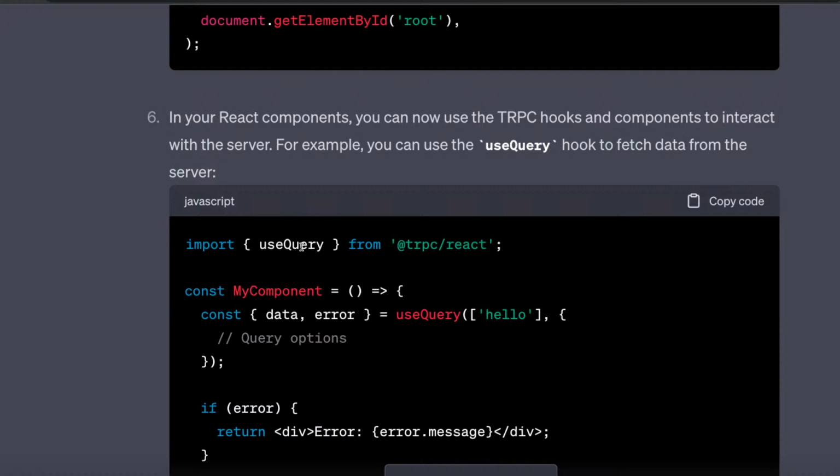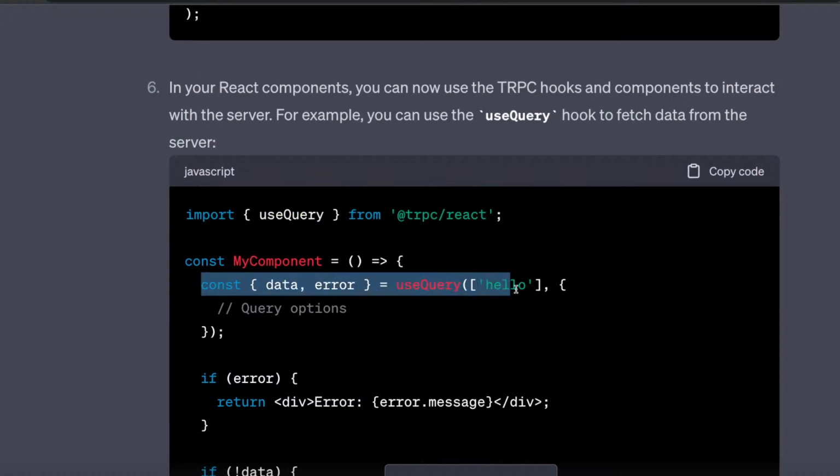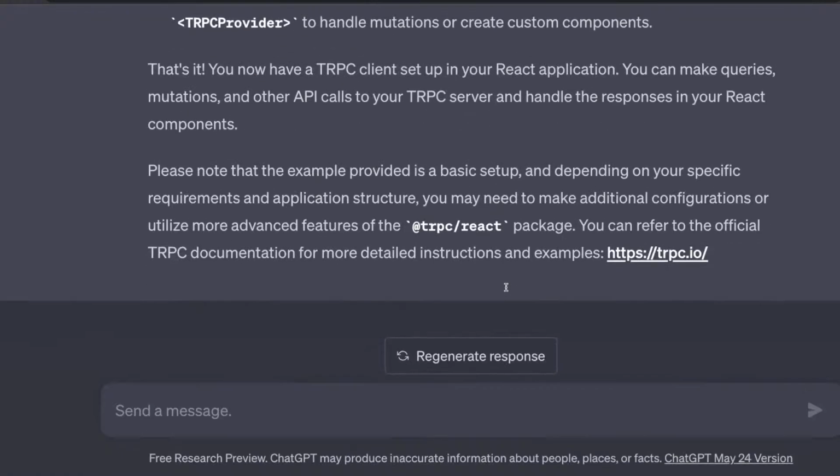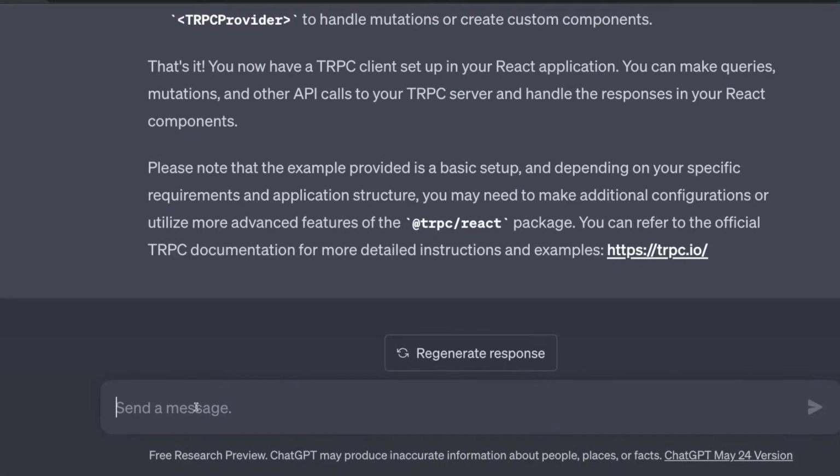And then we can just use useQuery, which is a hook provided by tRPC React that will give you the data received by calling a particular tRPC router method. So we are triggering a hello method and we are just printing it. That's it. Simple, right? A simple tRPC.